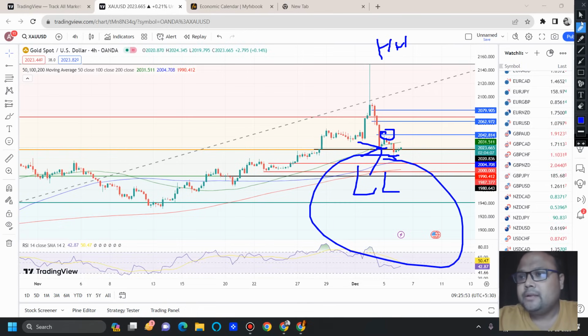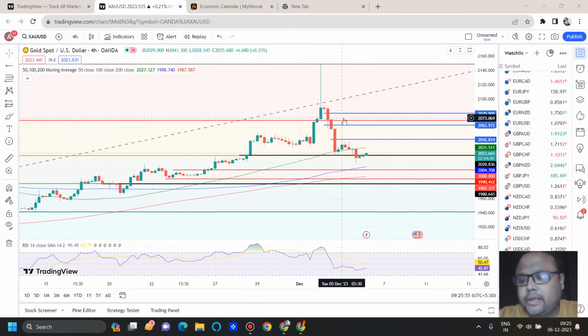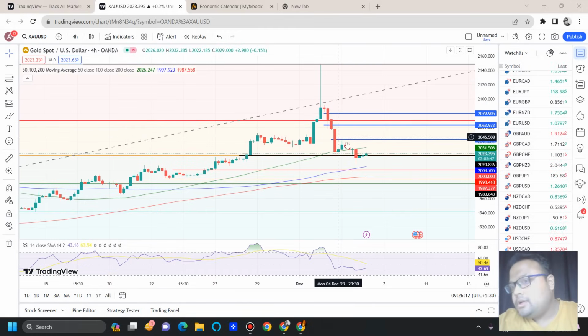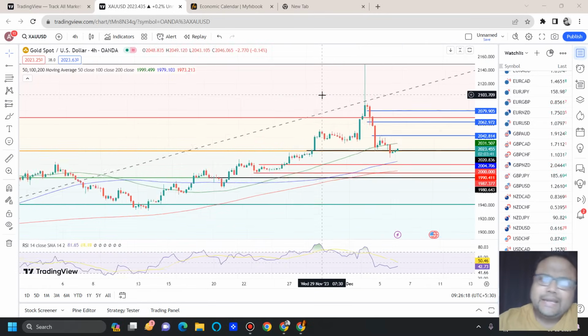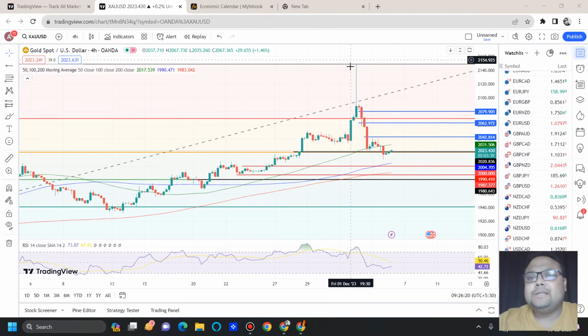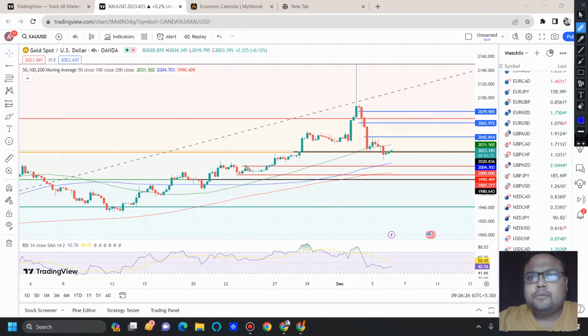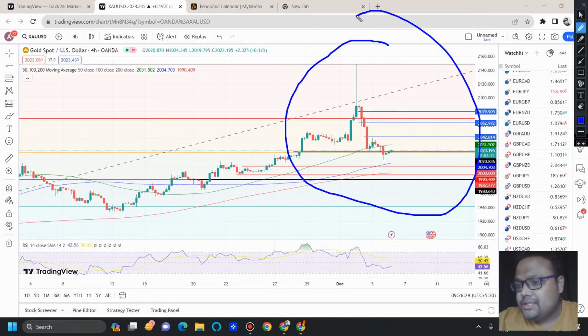But here we can see that the upside was very weak and gold formed a lower high here, and the formation of a lower high indicates that the sellers have joined in. As a result, we can consider that the selling pressure will remain at least till NFP. So my dear friends, we have a structural change here.